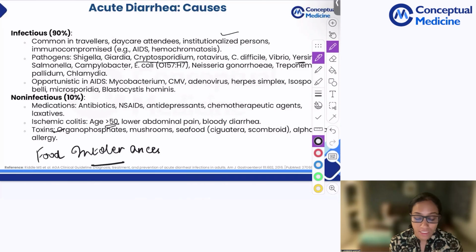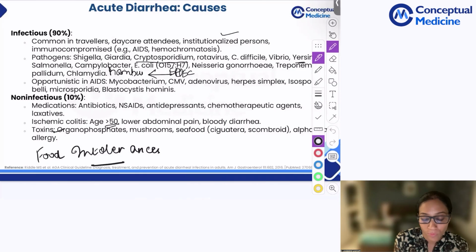E. coli. If it is a hemorrhagic E. coli, you have different types. E. coli, different toxigenic. You have the adherent or the pathogenic, the enterohemorrhagic E. coli. So enterohemorrhagic is from undercooked hamburgers. So enterohemorrhagic, EHEC. H for hamburger. Just remember that. So there are certain lead points in the questions what you might see.